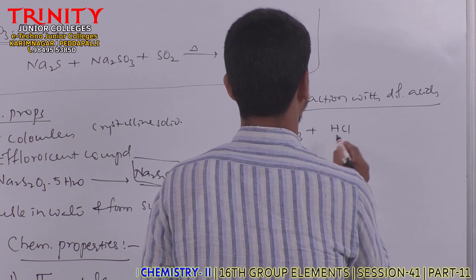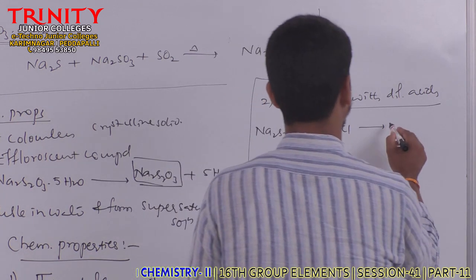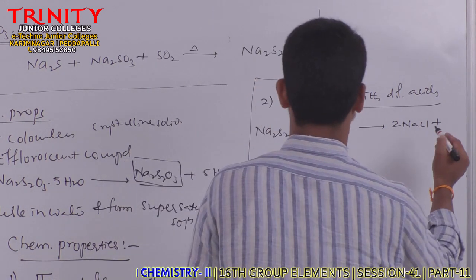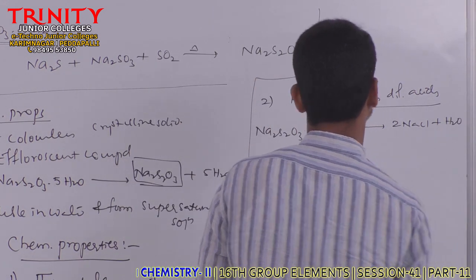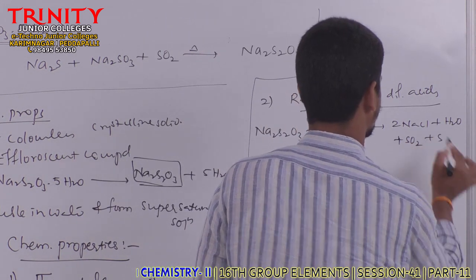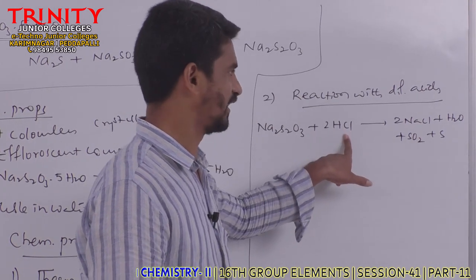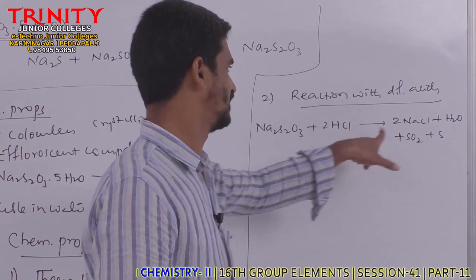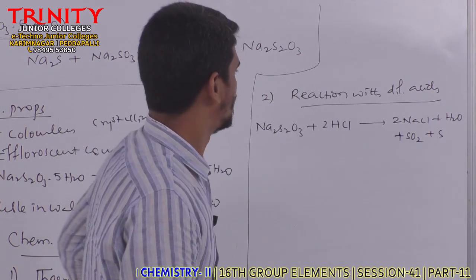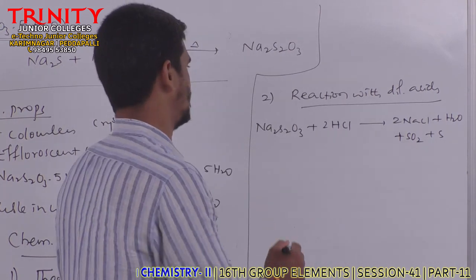With 2 HCl, 2 NaCl is formed plus H2O plus sulfur dioxide and sulfur are formed. So when sodium thiosulfate is treated with dilute HCl, the products are NaCl, water, sulfur dioxide and sulfur. Like that, it can produce sulfur dioxide gas on reaction with dilute acids. Clear? Then next